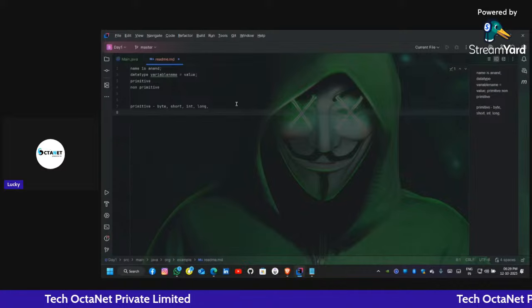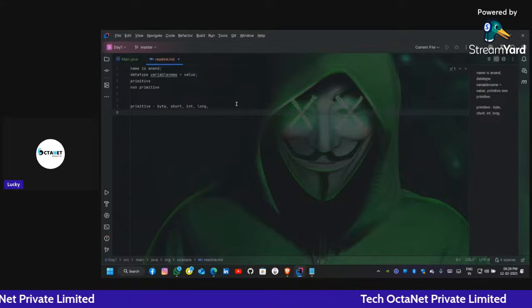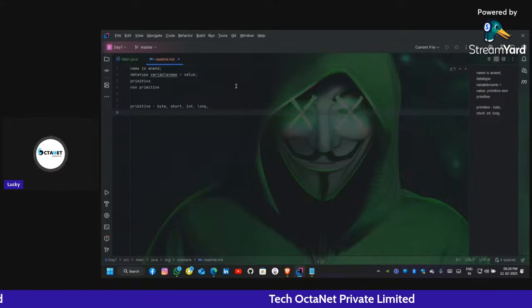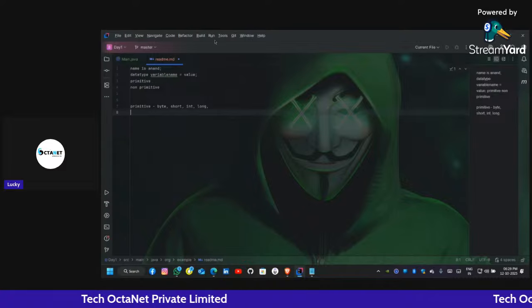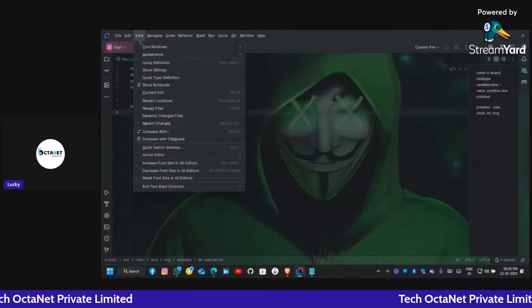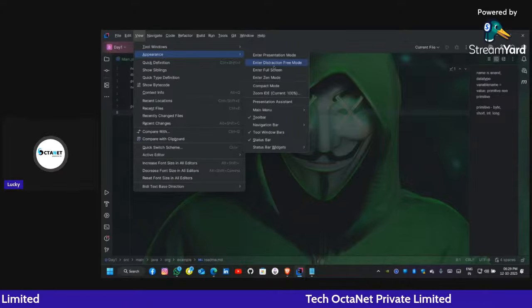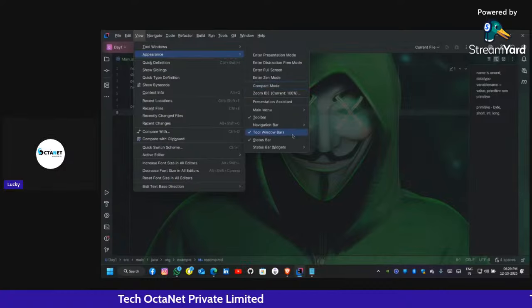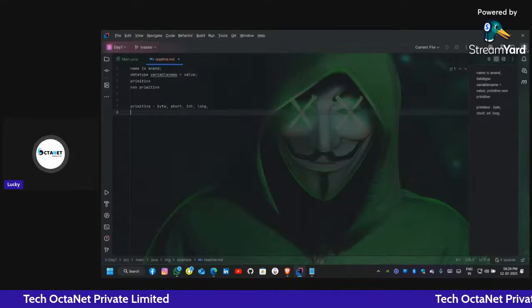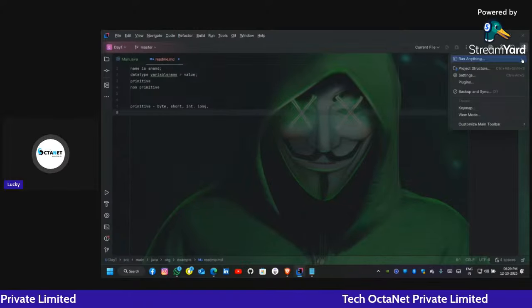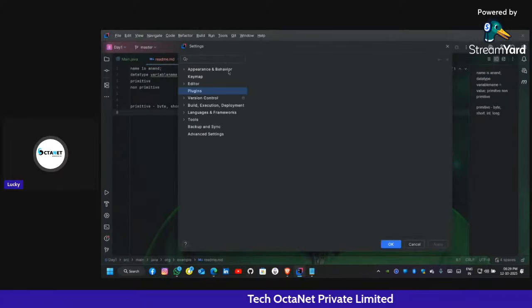Anyone else, can you reply to me? View appearance, here should be the font size. Toolbar status. Okay, let me just search it. Increase the font size.